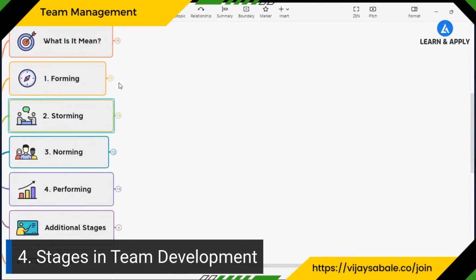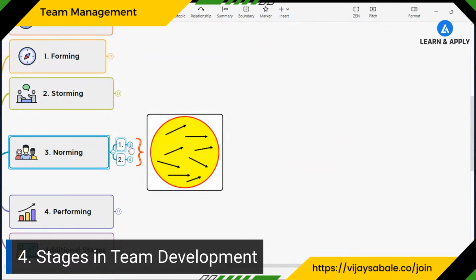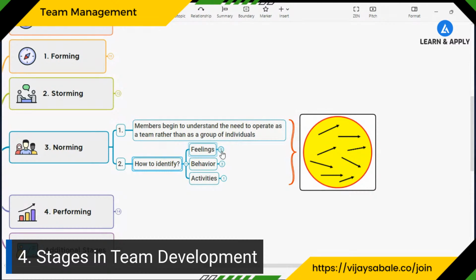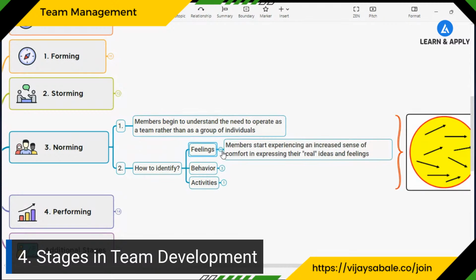Now, once we get out of the storming stage, the third stage is the norming stage. We can see that there is some alignment going to happen. We can also see it in the directions. All the arrows are aligning towards the goal, towards one direction. Members begin to understand the need to operate as a team. What are the benefits of working as a team rather than as an individual? How do we identify that? Let's understand the behaviors and feelings.